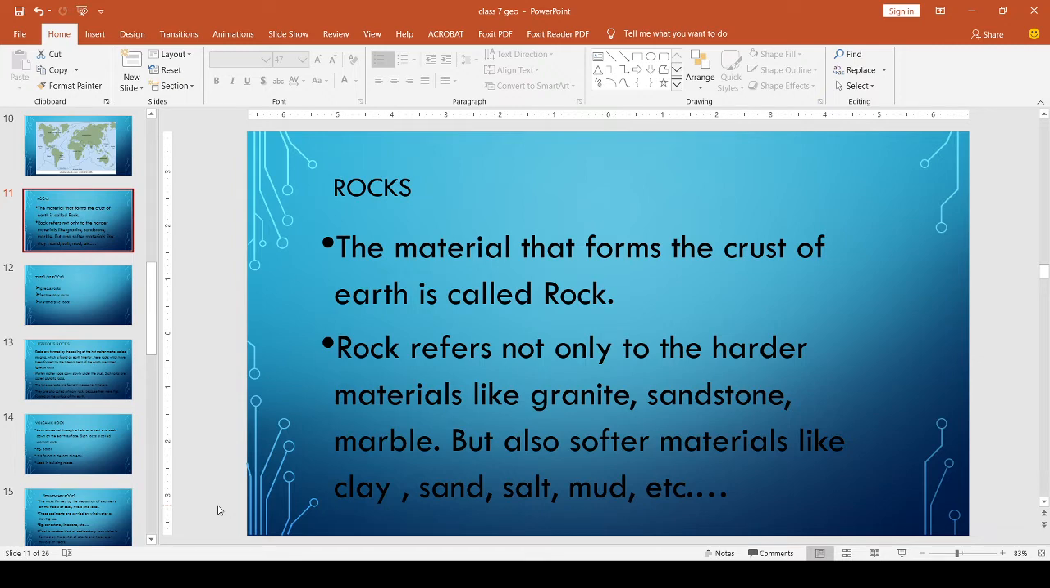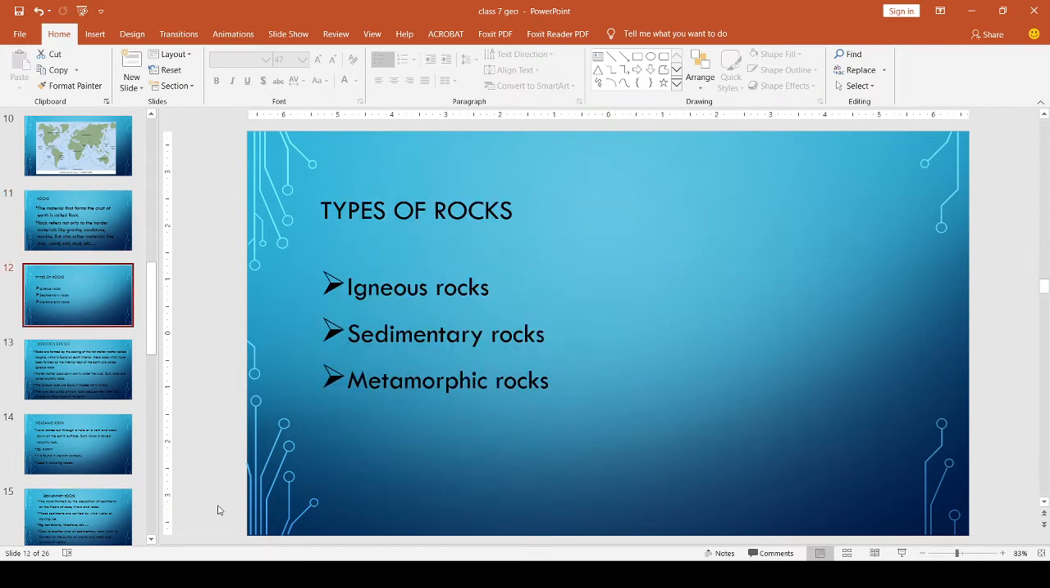Okay, then we can see what the different types of rocks are. Actually, there are three types of rocks: igneous rocks, sedimentary rocks, and metamorphic rocks. Then we can learn one by one. What are igneous rocks?